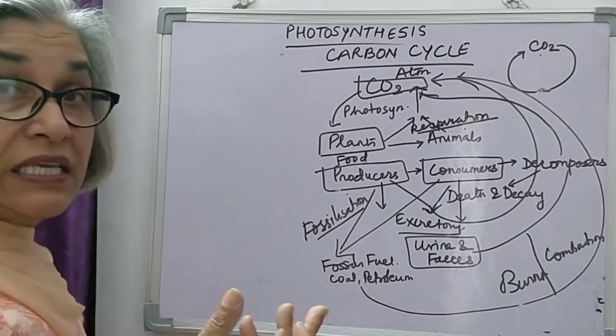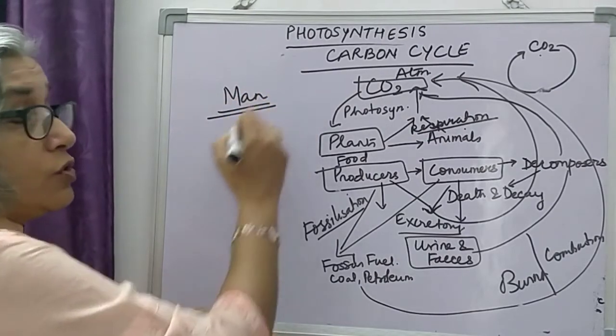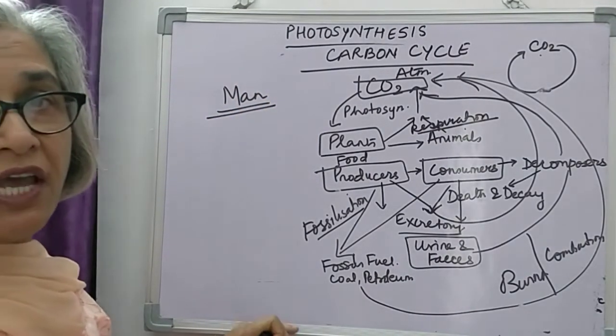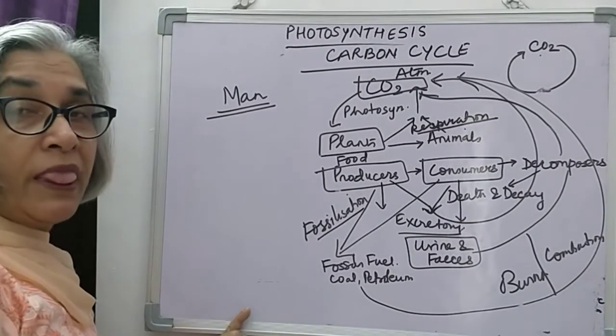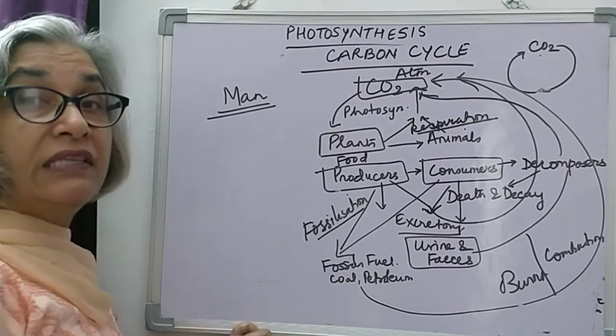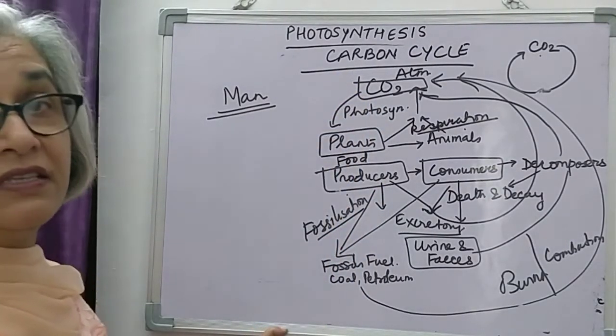There is balance in nature, and man, the human being, because of various industrial activities in the name of growth, is causing imbalance in nature, and the carbon dioxide content in the air is increasing.